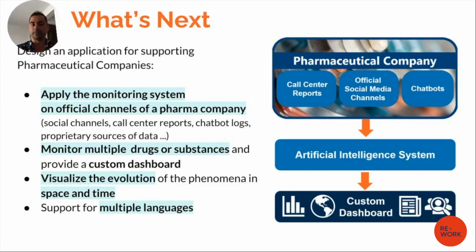For example, we may work with pharmaceutical companies and get the information from the call center, identify the adverse events in the call centers, or from the chatbots, and so on. And this may help these companies to monitor the market.